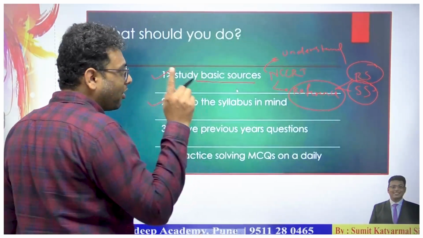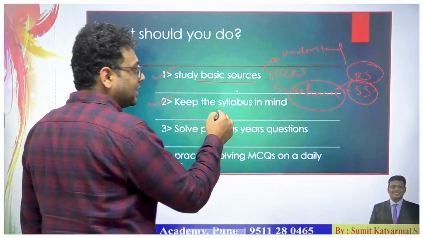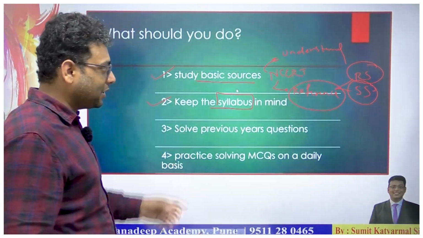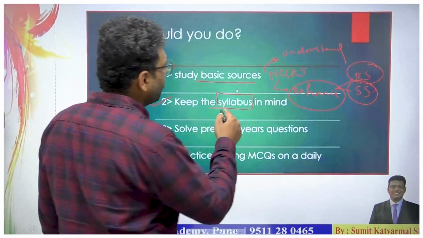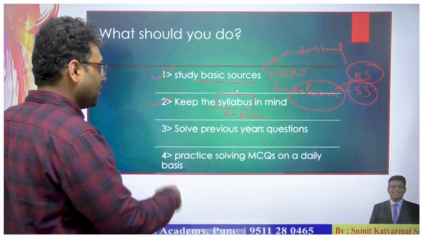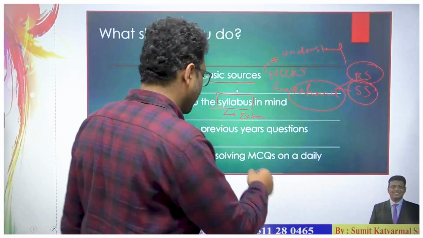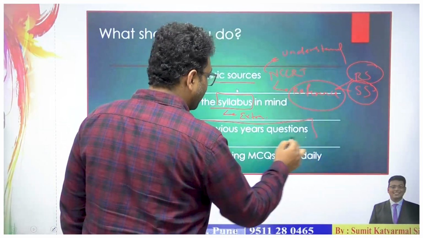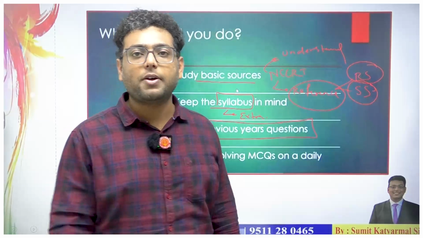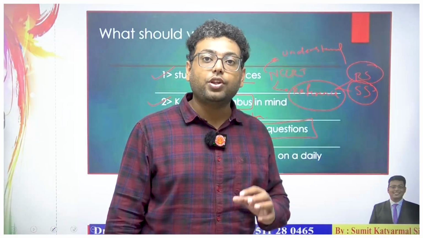Then while reading any book or any topic, we should keep in mind the syllabus. We should have thoroughly gone through the syllabus, so that we do not miss anything or read extra. So completely stick to the syllabus. Next, and the most important thing for prelim preparation, is solving previous year questions. That is the only source which can give you an understanding of the trend of the economy, what is asked by the UPSC and what you need to study.